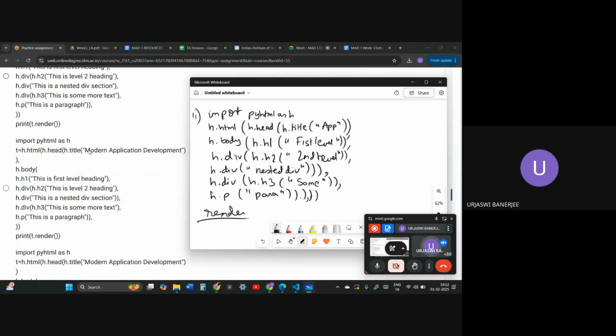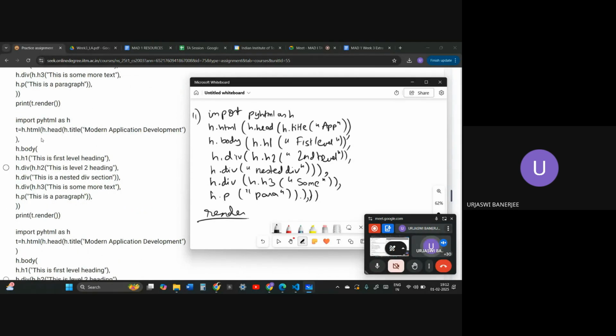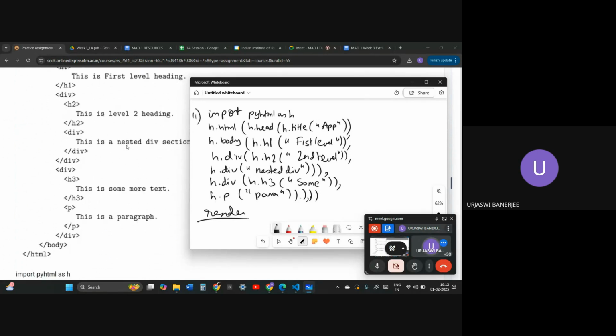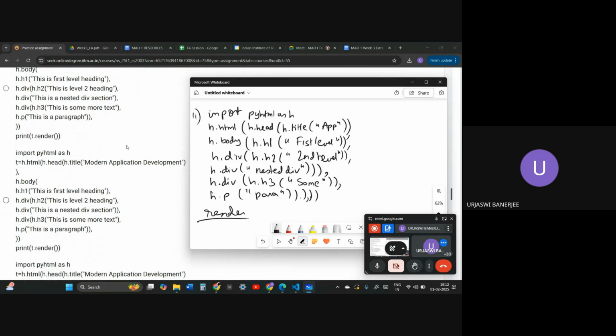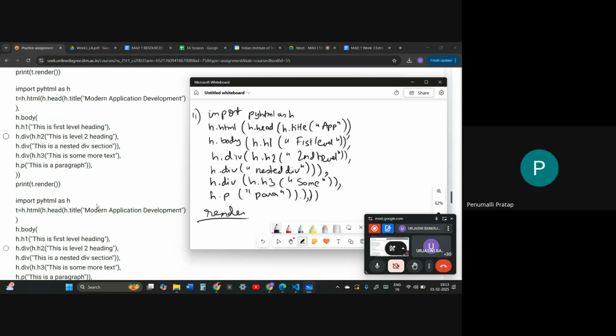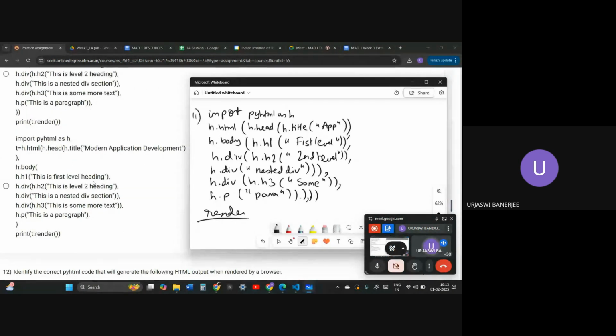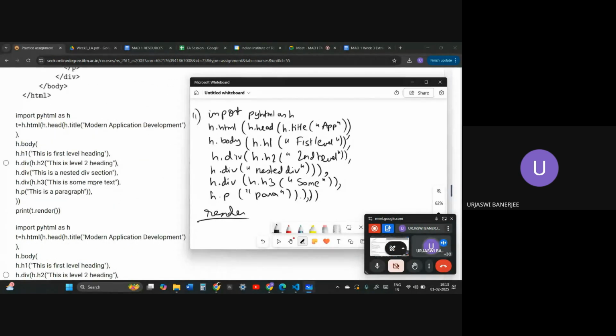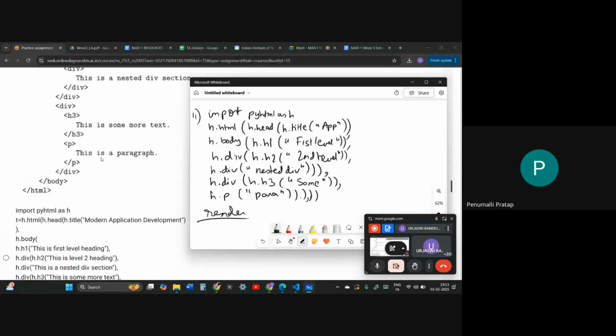Let us go to the second option. Import PyHTML, h.html, and h.tag. h.title, modern application development. Modern application development, first level heading. This is a level 2 heading. It also has the same error, the capital F missing in first. Oh no, this is the same for everyone, so this doesn't matter actually. No problem, but it could have been a typo.